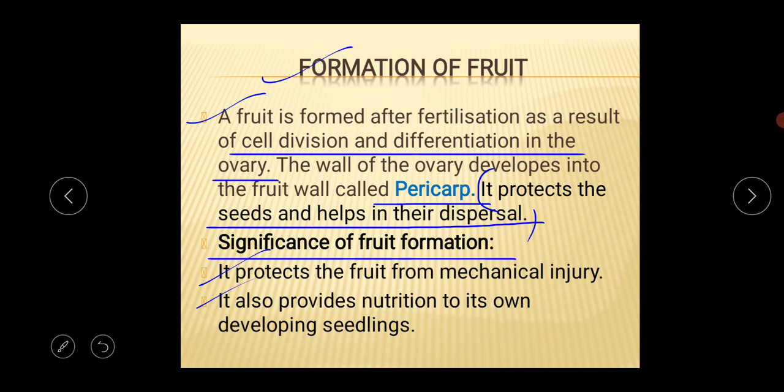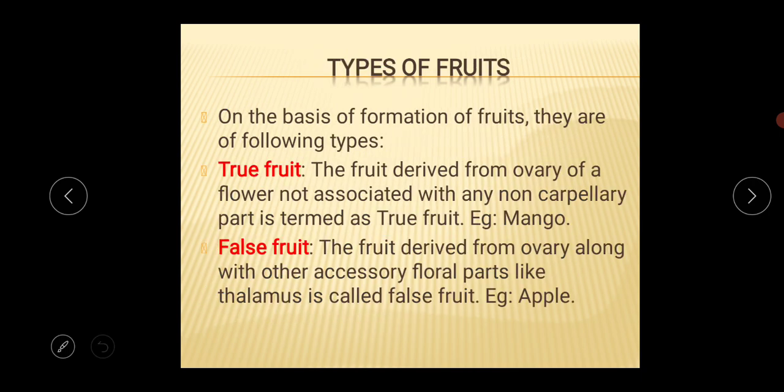First, it protects the fruit from mechanical injury, and second, it also provides nutrition to its own developing seedlings. Okay, and apart from this, these fleshy fruits provide food to animals, who also act as the dispersal agents of their seed, like the different kinds of animals who perform as the dispersal agents of the seed. Okay, so this is the fruit formation.